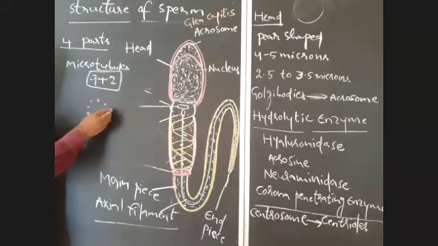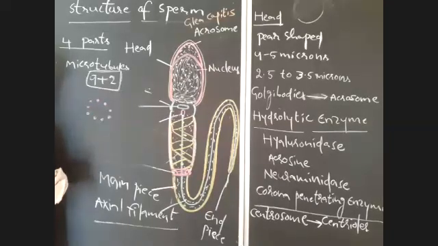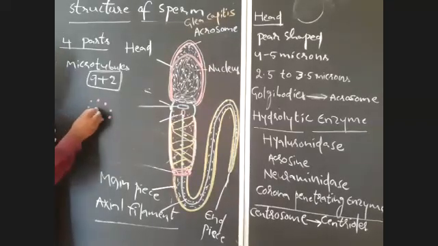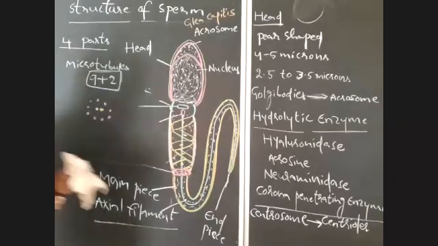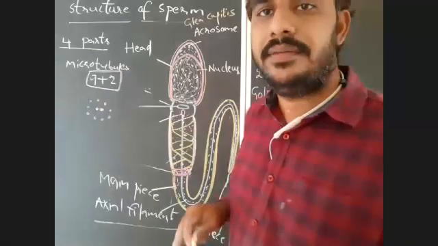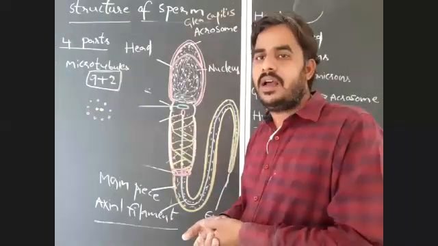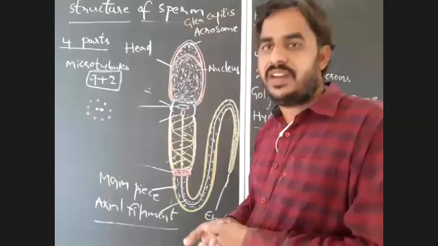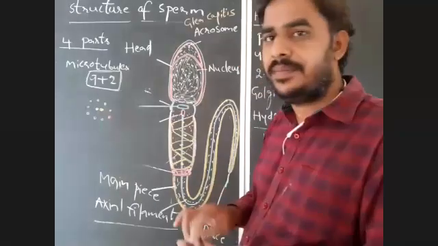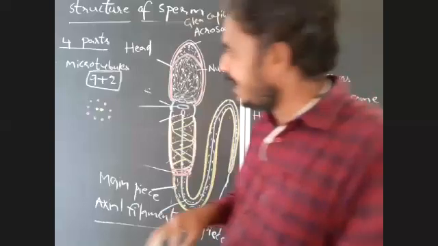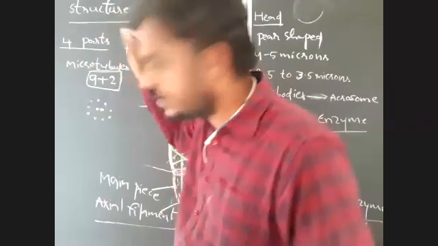A total of 9 are arranged like a circle or a ring, and the remaining 2 are located at the center. So that is the arrangement of microtubules in the flagellum. There is a 9+2 arrangement in the flagellum.